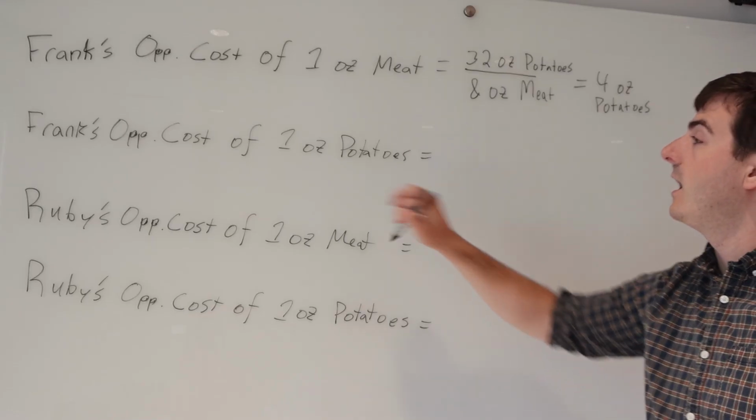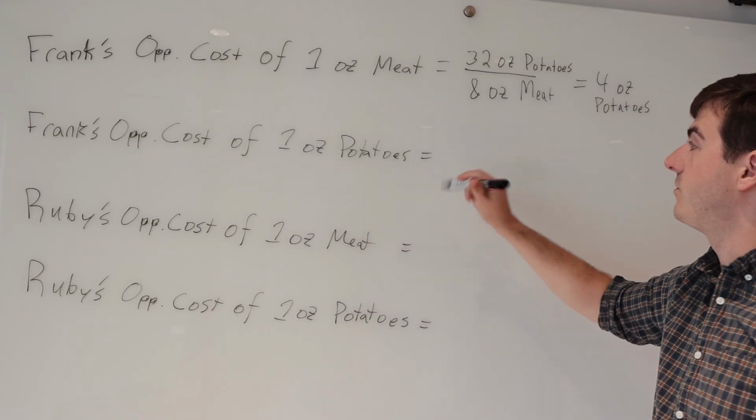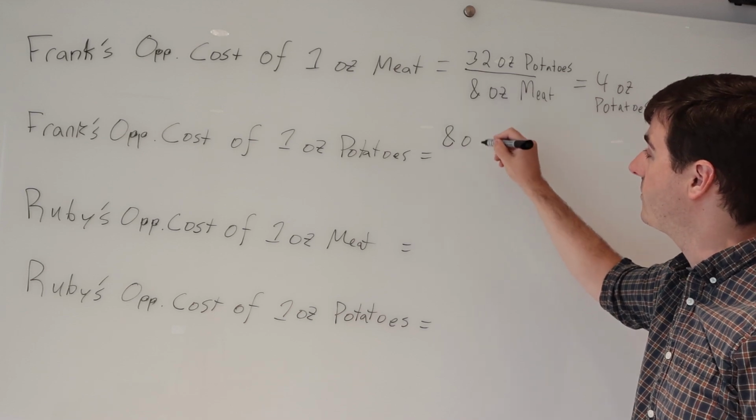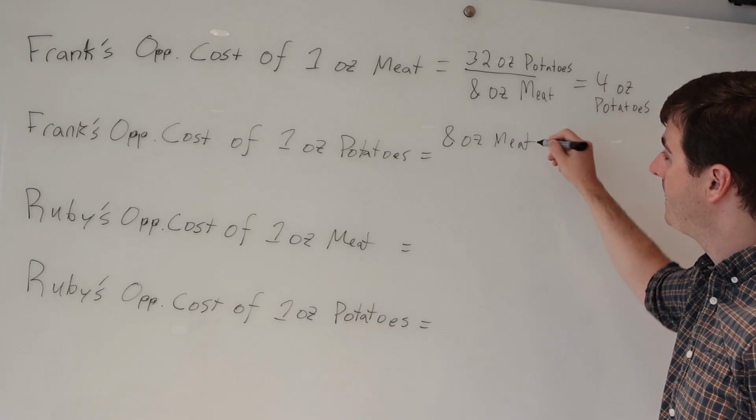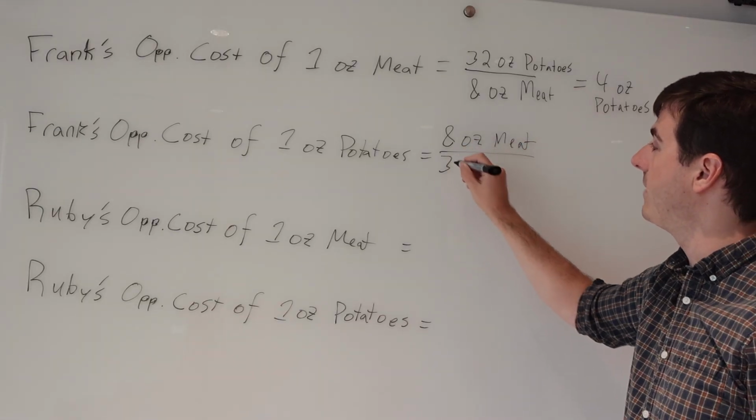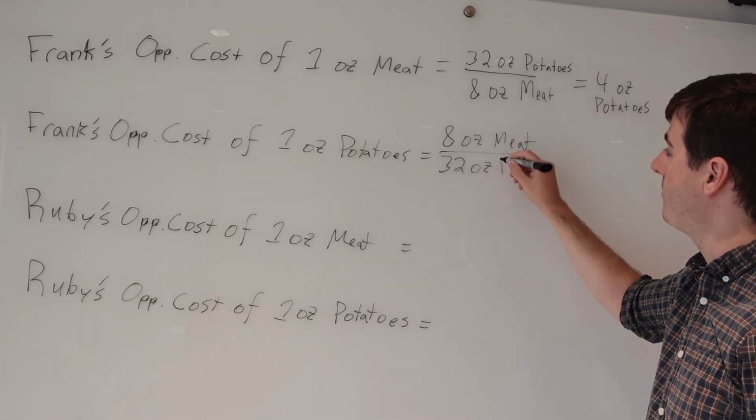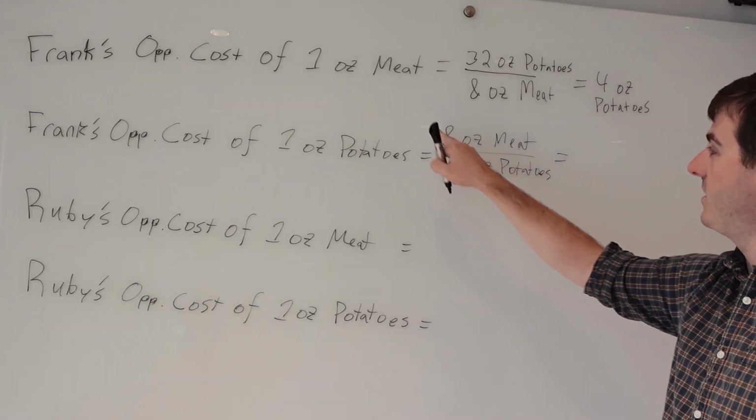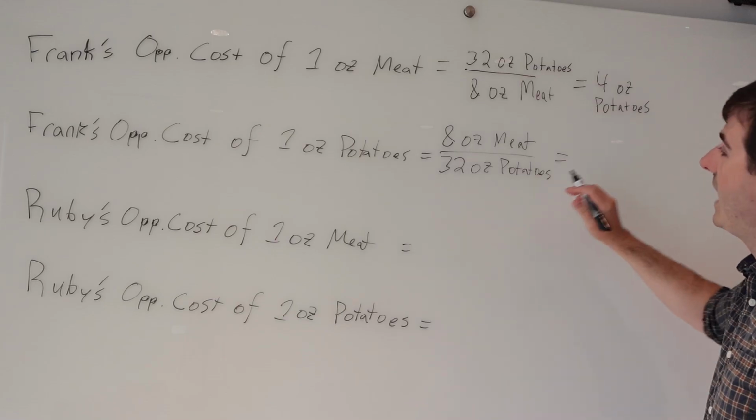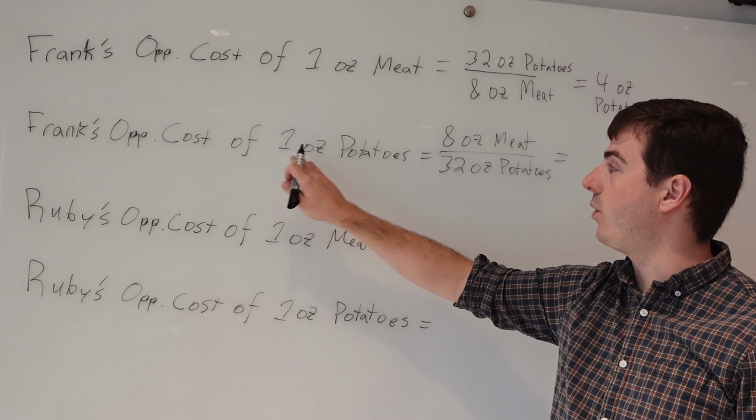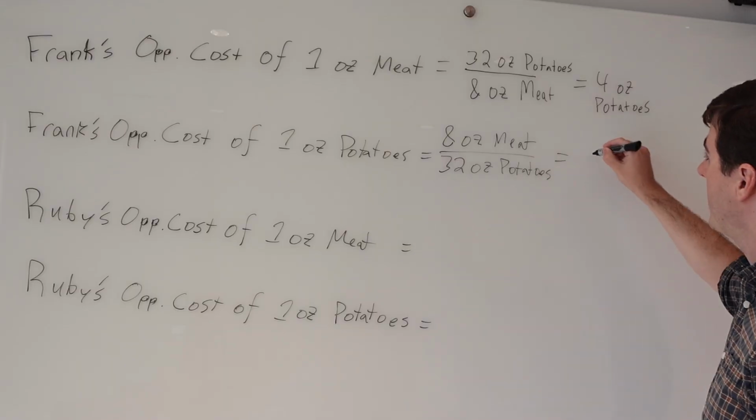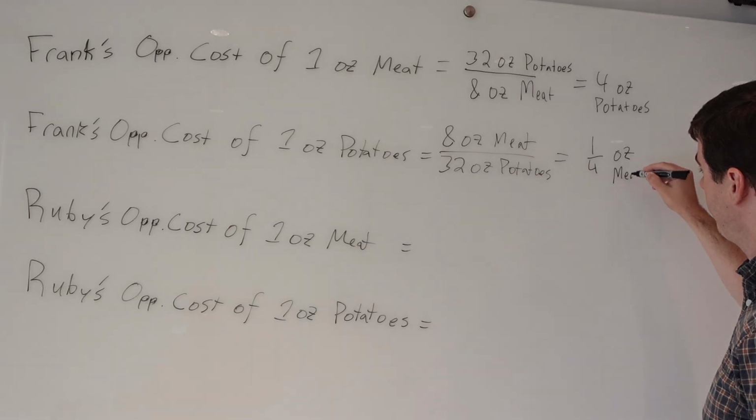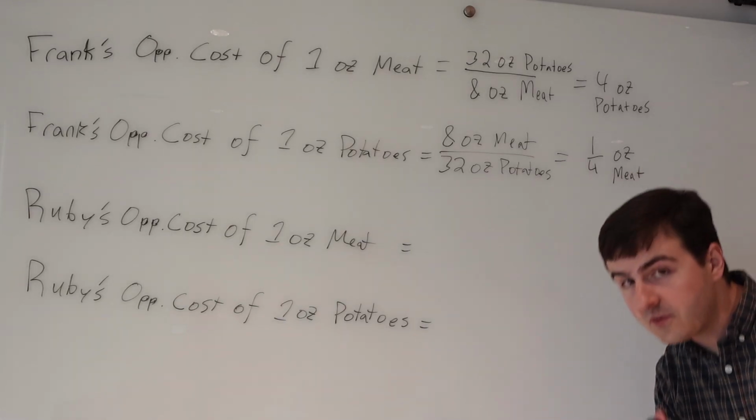Let's do the next one. Frank's opportunity cost of 1 ounce of potatoes. The most meat he can make is 8 ounces of meat. The most potatoes he can make is 32 ounces of potatoes. And we solve this, 8 over 32. Every time Frank chooses to produce 1 ounce of potatoes, he gives up the chance to produce 1/4 ounce of meat. I hope this is making sense for everybody.